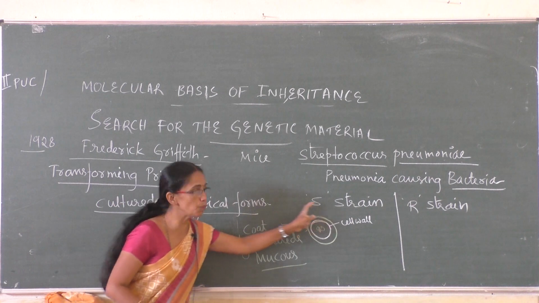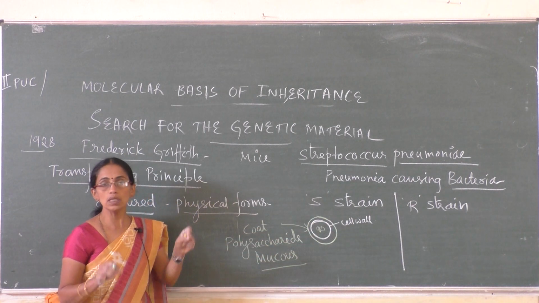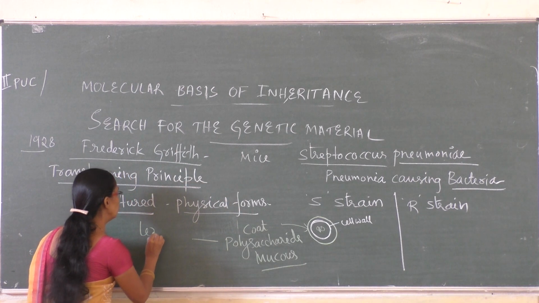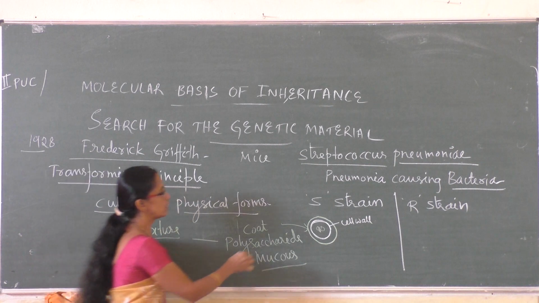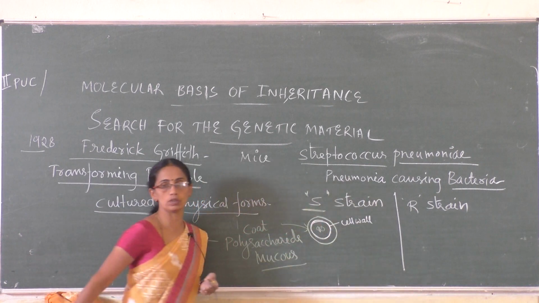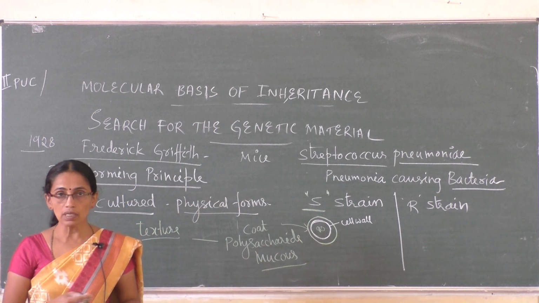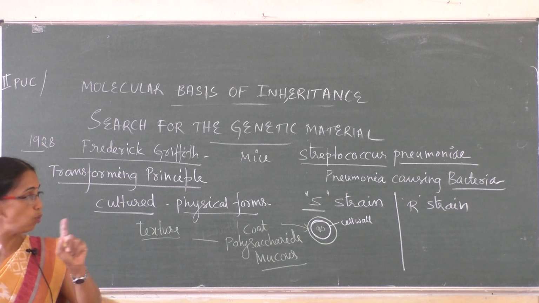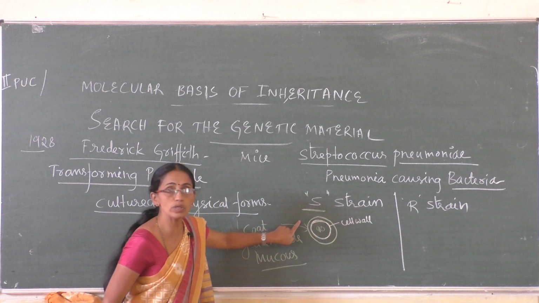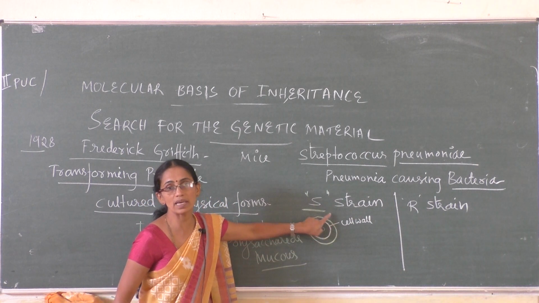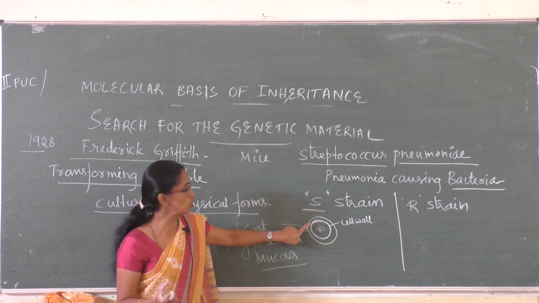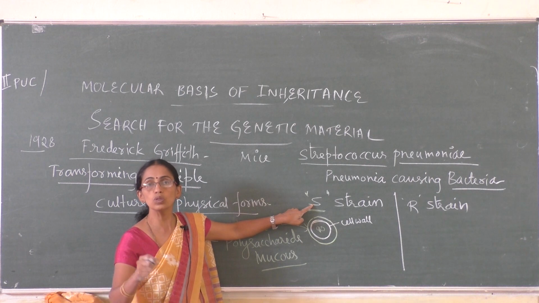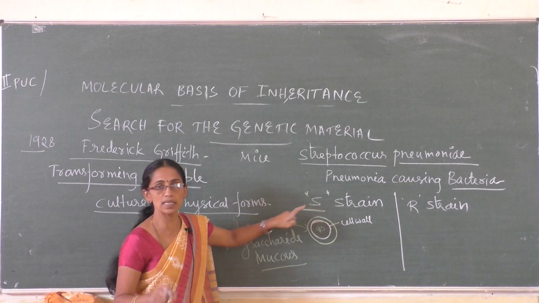Because of this polysaccharide mucus coat, these colonies were smooth in texture, so he called them S strain. S for smooth. So he cultured Streptococcus pneumoniae and found two strains. One is S strain. What is the speciality of S strain? Outer to the cell wall, he found a mucus coat, a smooth polysaccharide coat, a sheath outer to them. So he called those strains smooth strain, or S strain. S for smooth.